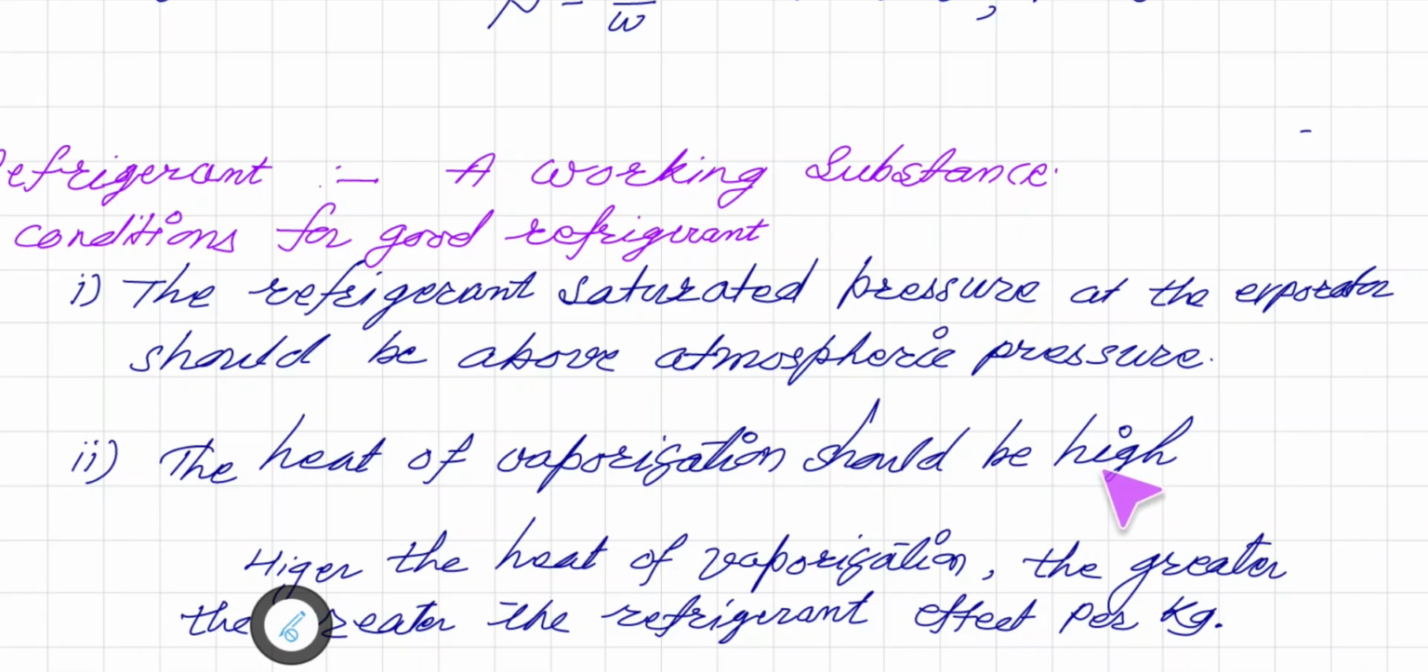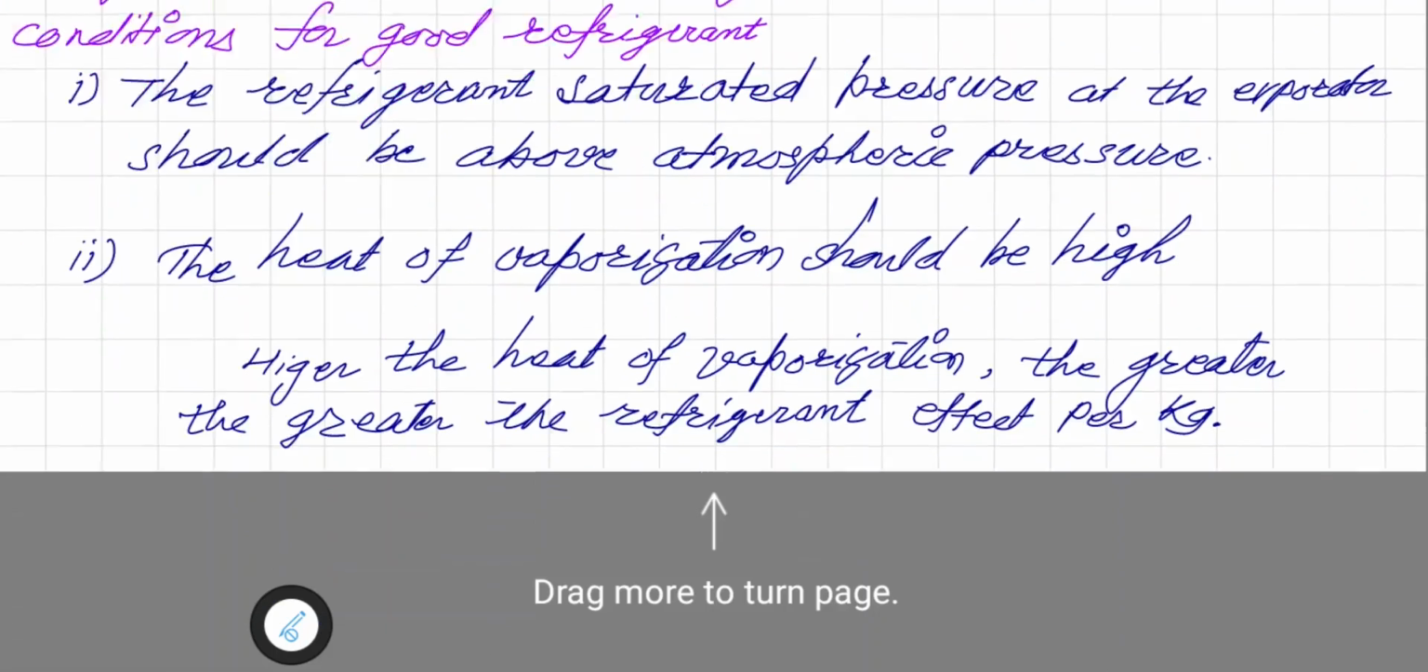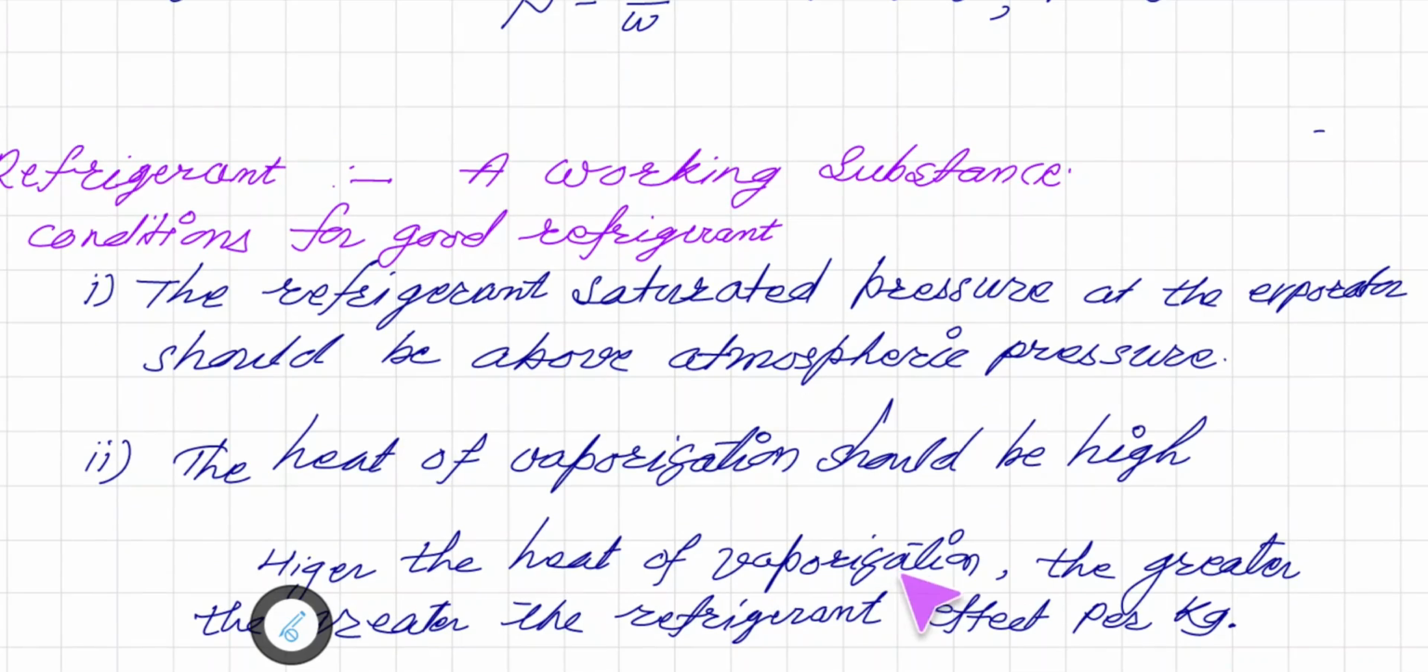That means the amount of heat needed for vaporization should be large, so that it will not get easily vaporized, and it will be able to absorb a large amount of heat. That is the second condition. Obviously, the higher the heat of vaporization, the greater the refrigerating effect per kg.